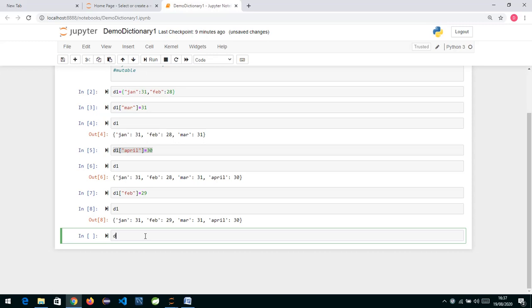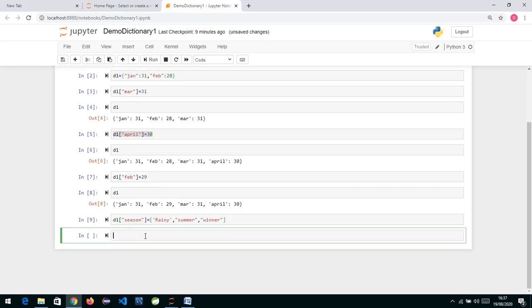Now, can I have a nested thing inside a dictionary? So if I say d1 and in square brackets, suppose I specify a key as seasons. I write over here season. So this is my key, and for the value I want to create a list this way: rainy, summer, winter. I can write anything over here. So inside a dictionary we can have a value as a list. It can be a tuple or it could be another dictionary also.